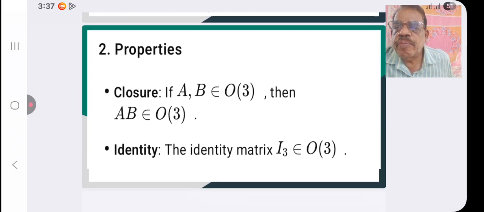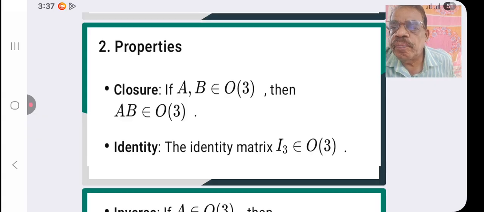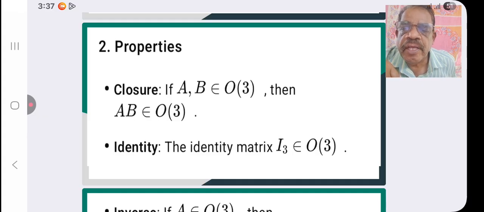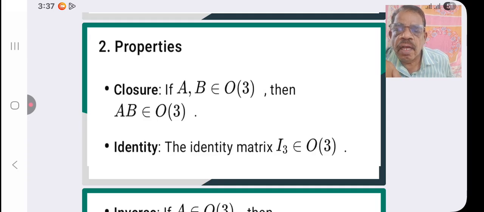And we can see the properties of O3 group. Closure property: if A and B are elements of O3, then AB belongs to O3. Identity: the identity matrix I3, for identity matrix the determinant is 1. The identity matrix I3 is an element of O3.